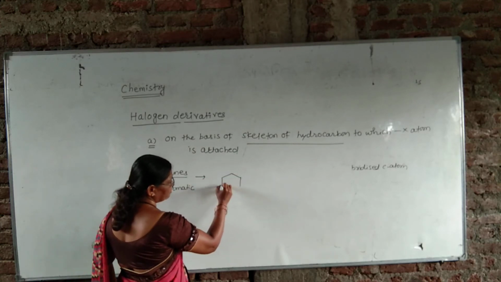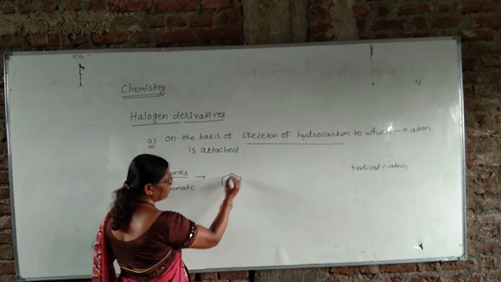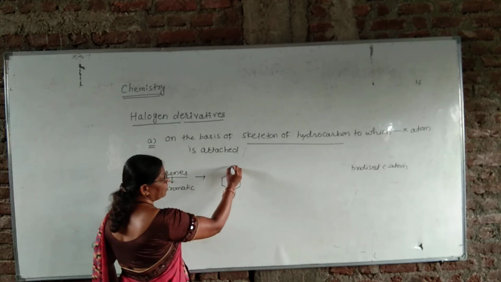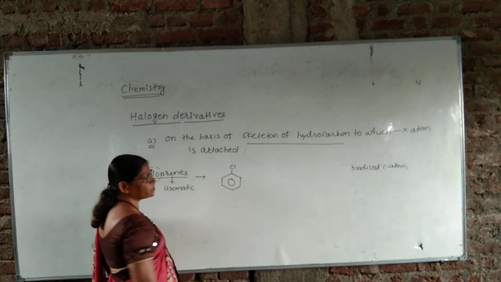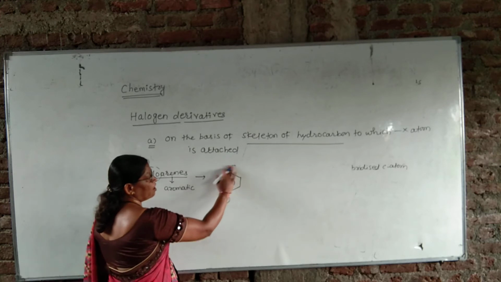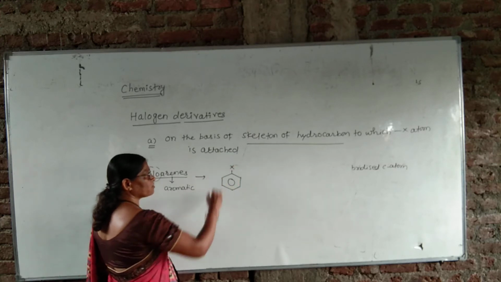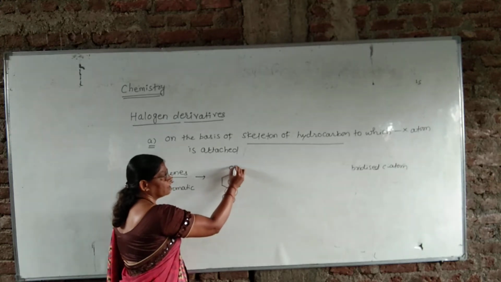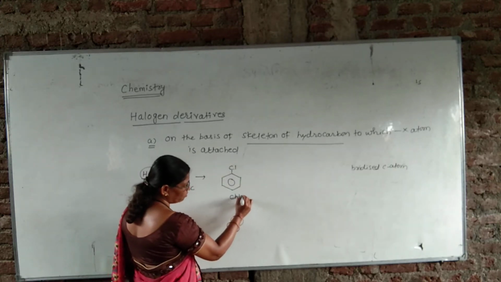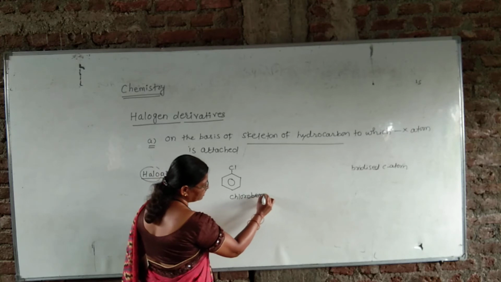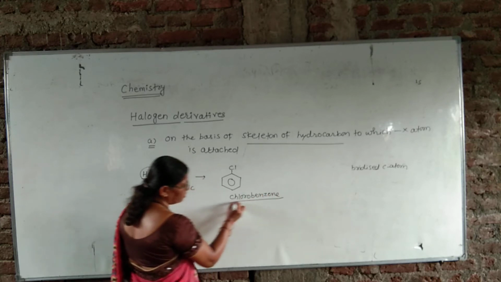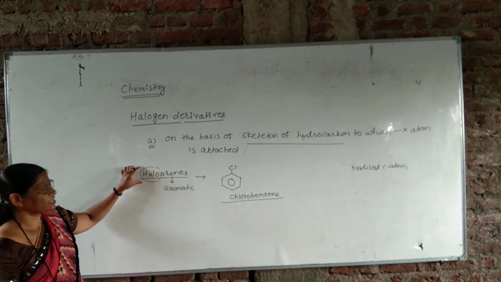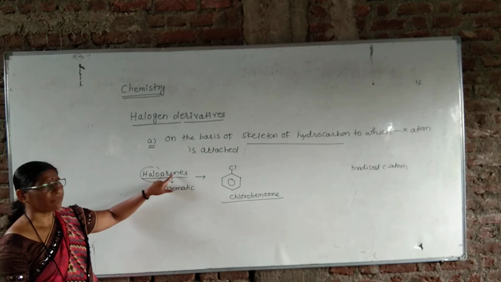For example, this is the simplest aromatic compound, that is benzene, and this H is substituted by our halogen atom, or the general symbol is X. If this X is, we have to take Cl, then this compound is called chlorobenzene. And chlorobenzene is the example of the fourth class of this compound, that is called haloarenes.